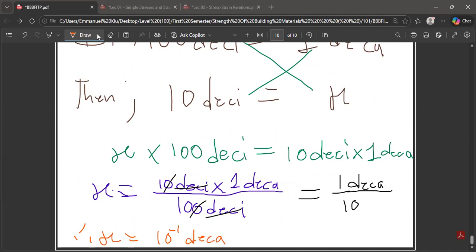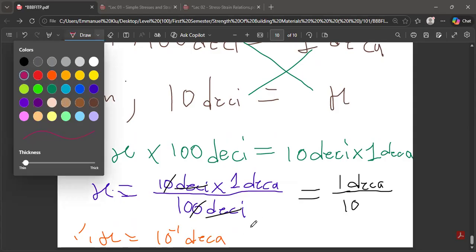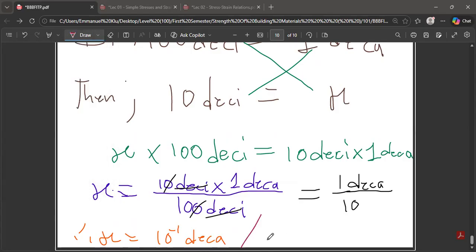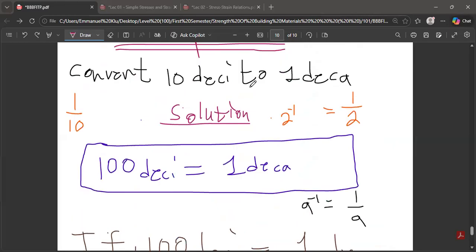Or what I just taught you initially, even before we began the class, or 0.1. And why am I writing 0.1? Because it's a -1. So -1 means that you are going to bring 0 before a number is going to come. So that is it, 0.1 deca. So this was a very good question. At the end of the day, it has helped us to learn something extraordinary.